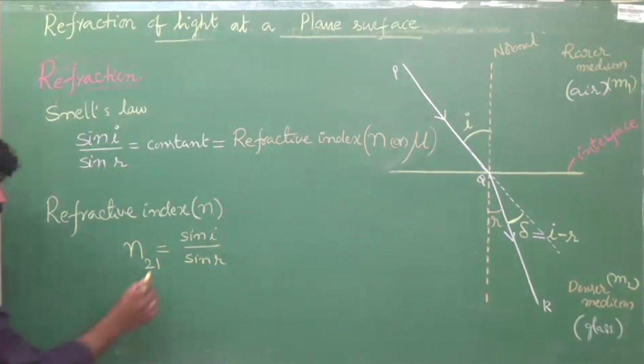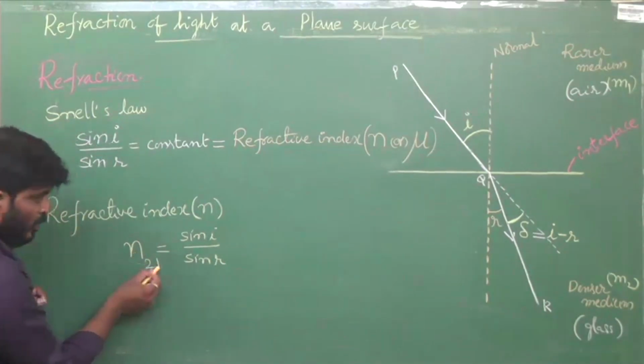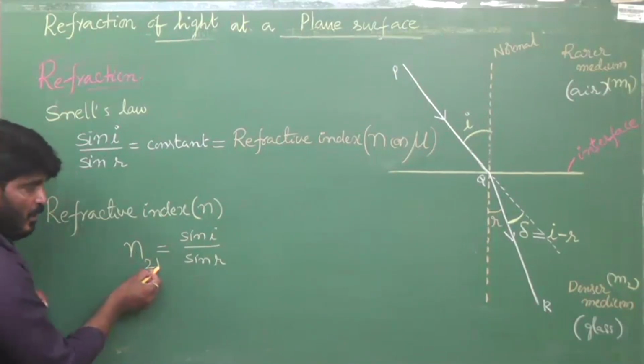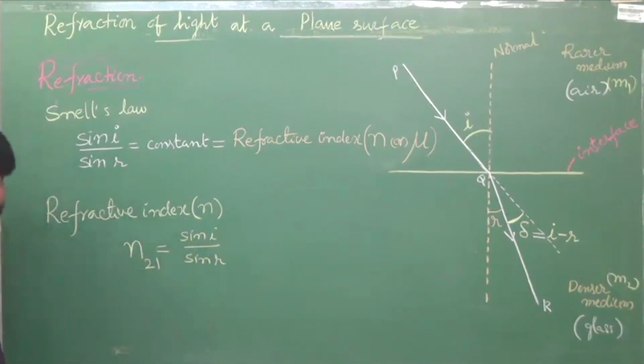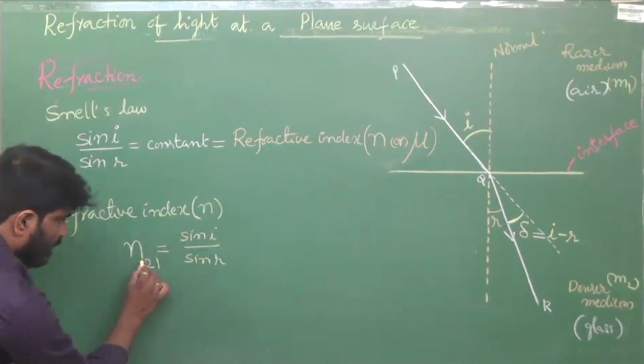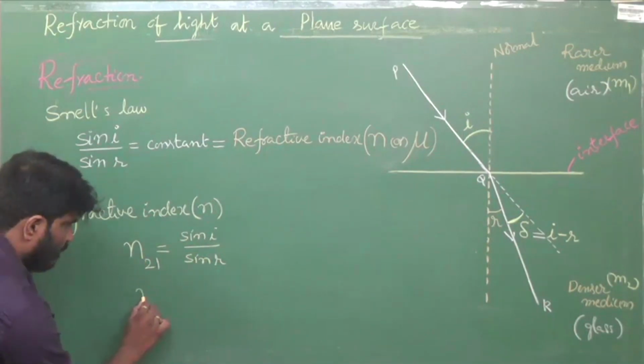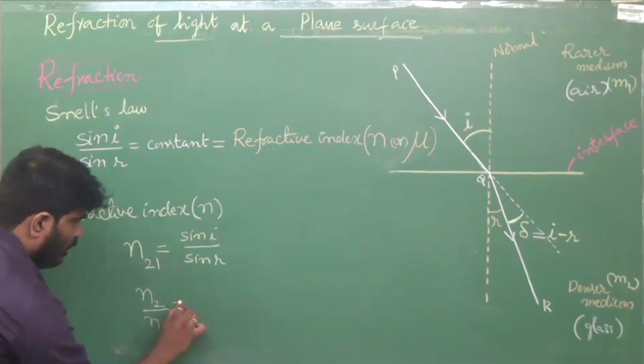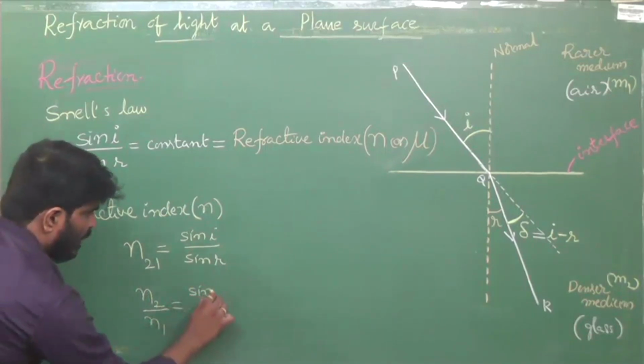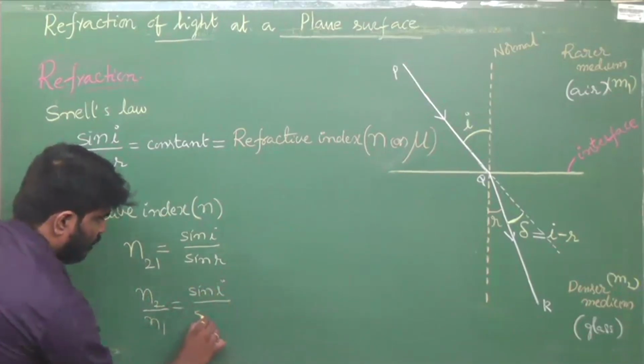So what is N21? Refractive index of medium 2 with respect to medium 1 is equal to sin i by sin r. This N21 can be written as N2 by N1, that is sin i by sin r.